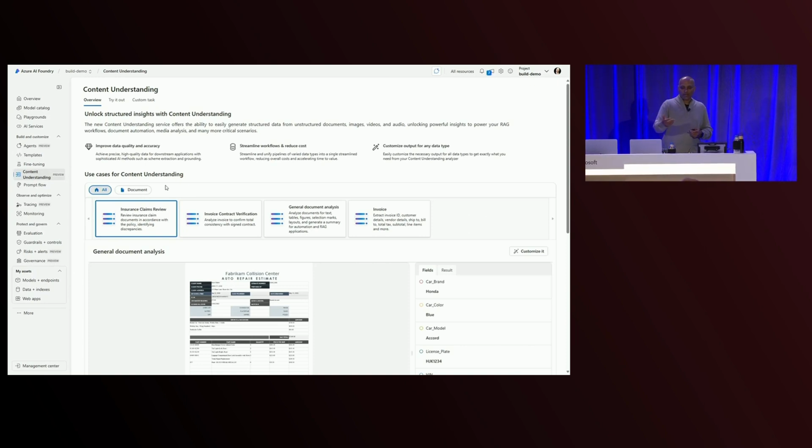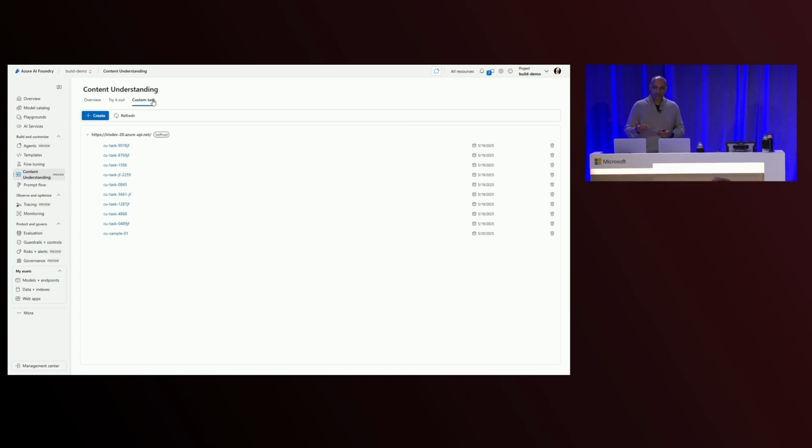You'll see that I'm here in the Foundry. I'm in a project. And the first thing you'll notice is there is content understanding on the left nav. So you have content understanding in your Foundry experience that you could start with. It is alongside all the other AI Foundry capabilities like agents and things like that, and you can just use it as part of that experience.